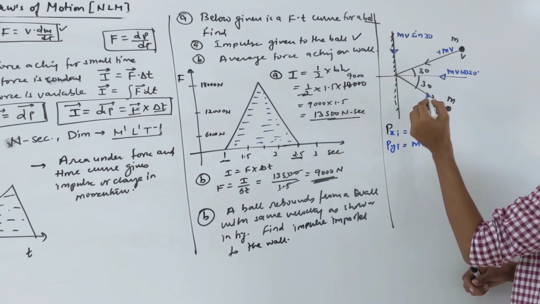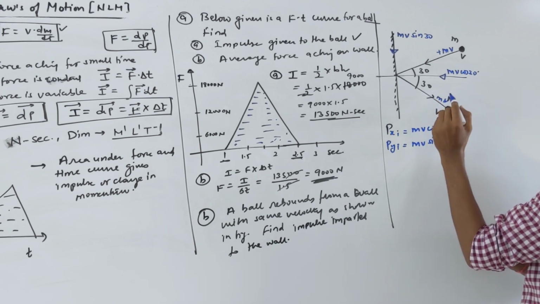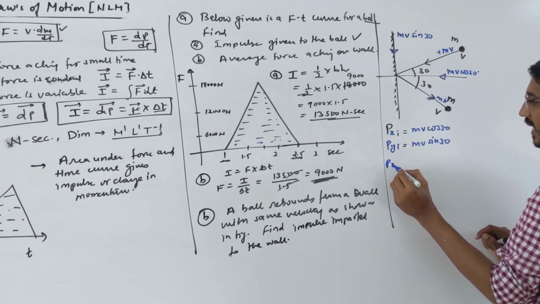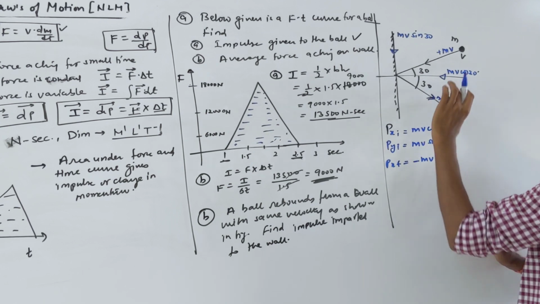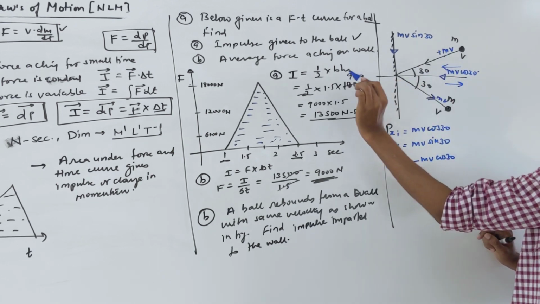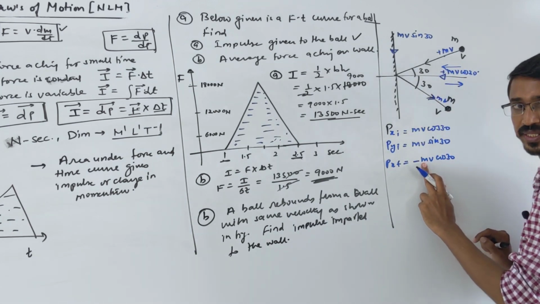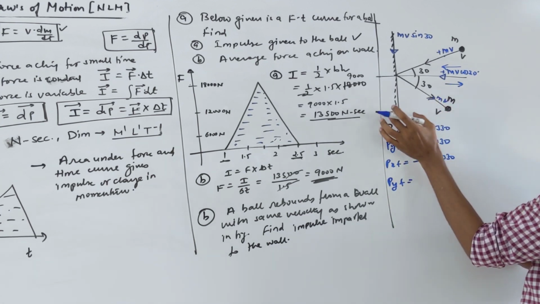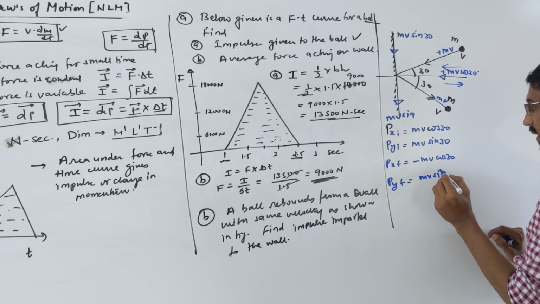Okay. Now let's take the final momentum. The direction got reversed. The value will be mv, mass same, velocity same, so the momentum is mv only. Now take the component of this along the x direction. The final p in the x direction is what? mv minus mv cos 30, the minus because now this component is in this direction. Initially it was the other way. This I am calling positive, then that will be negative. Or you call this negative, then that will be positive. Doesn't matter. Okay. Momentum in the y direction, final: the component of this along this downward direction becomes mv sin 30. This is positive only.